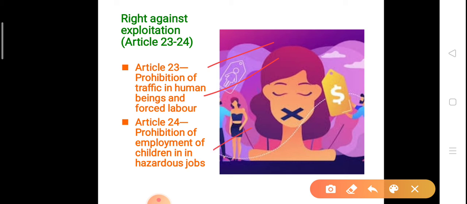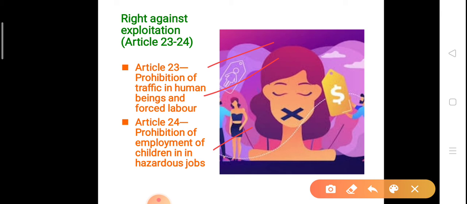Article 24 is basically prohibition of employment of children in hazardous jobs. That article is talking about how children below the age of 14 are not allowed to do any kind of job. What was happening when factories were established was that people below 14 were working in the factories. Why? Because in the starting time period, to clean the machine they needed small hands, because the hand of a mature person can't go inside the machine and clean it. So that's why they were appointing children to do the work.